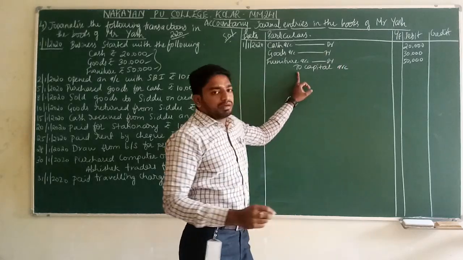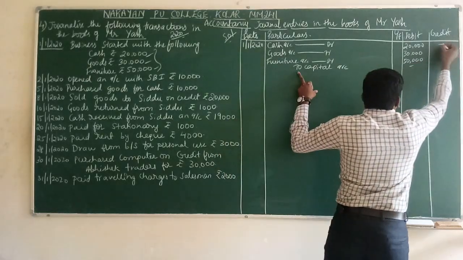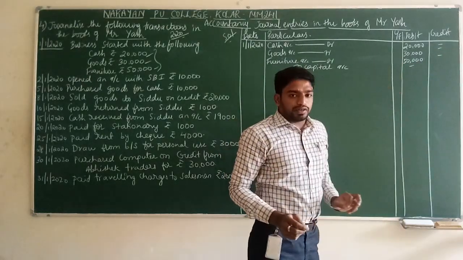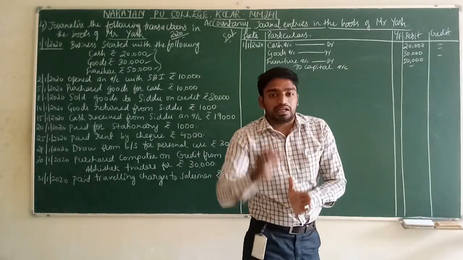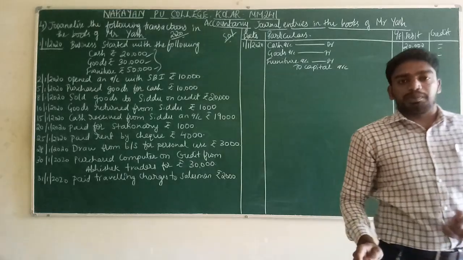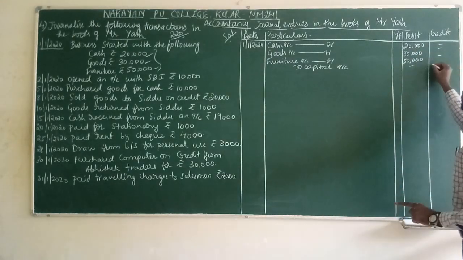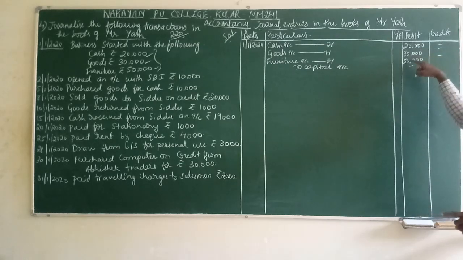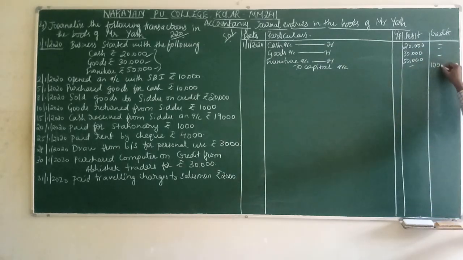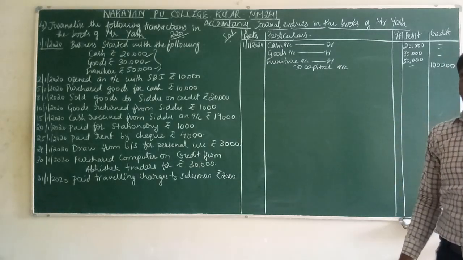To means we will write the amount in which column? We will write the amount in the credit column. What is the total capital? 20,000, 30,000 and 50,000. What is the total capital he is bringing to the business for the first time? The first-time investment in the business by Mr. H is 20,000, 30,000 and 50,000. What is the total capital? 1 lakh rupees is the total capital of the business. Are you understanding here?